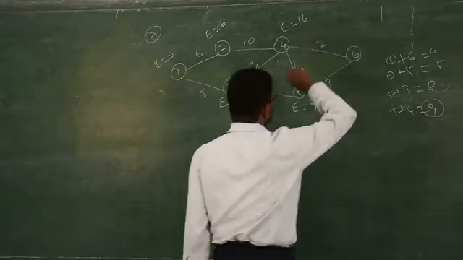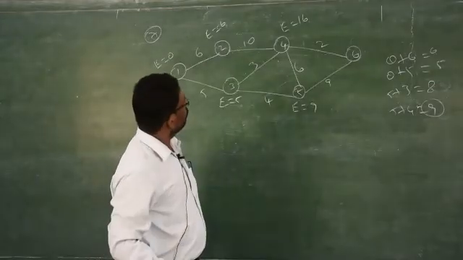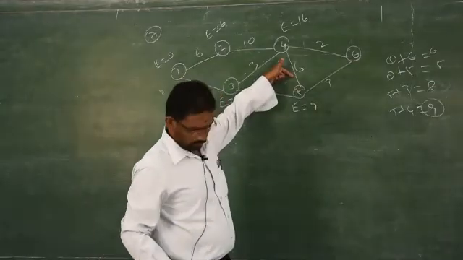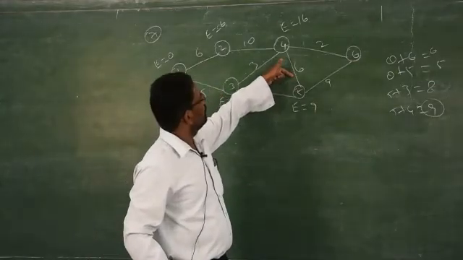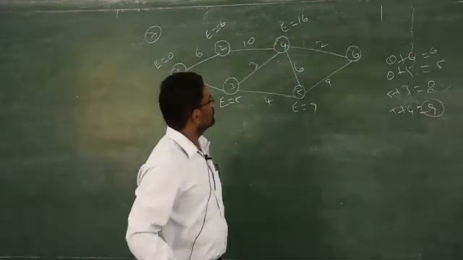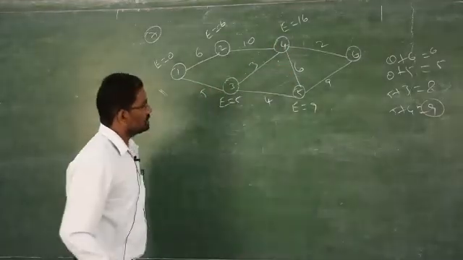16 plus, see the next one, 4 to 5, 4 to 6. Just you have to add 16 plus 6, how much?